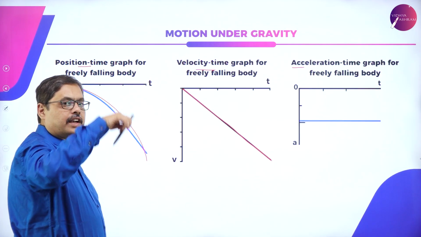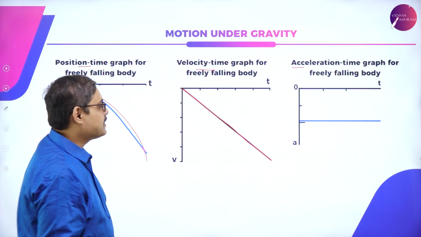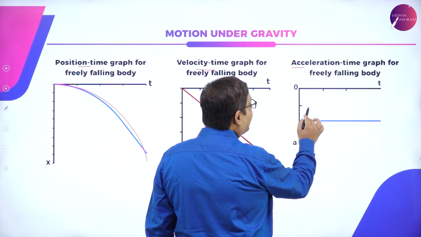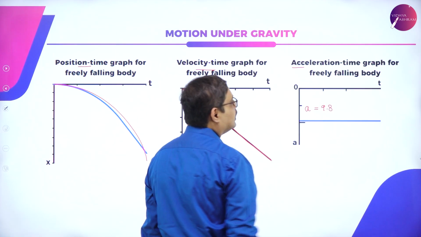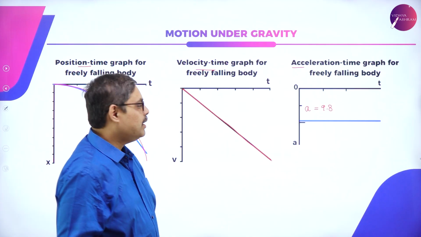So it is pointed downwards because the body is coming downwards. It is taken in the negative axis. What happens to the acceleration? We had told you that the acceleration remains constant at 9.8. The acceleration of the freely falling body remains constant at 9.8.